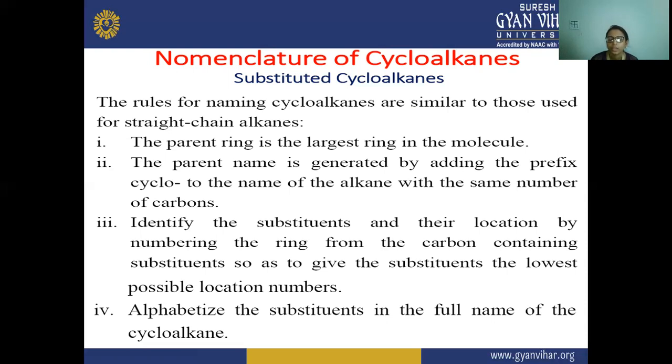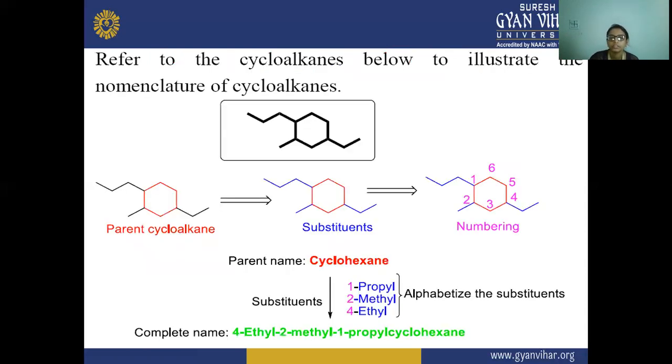Means if we are writing the full name, then we have to name it according to the alphabet. Next, refer to the cycloalkane below to illustrate the nomenclature of cycloalkane. Here you will see the cycloalkane, and this is the parent cycloalkane. Then we have to see the substituents and number them.